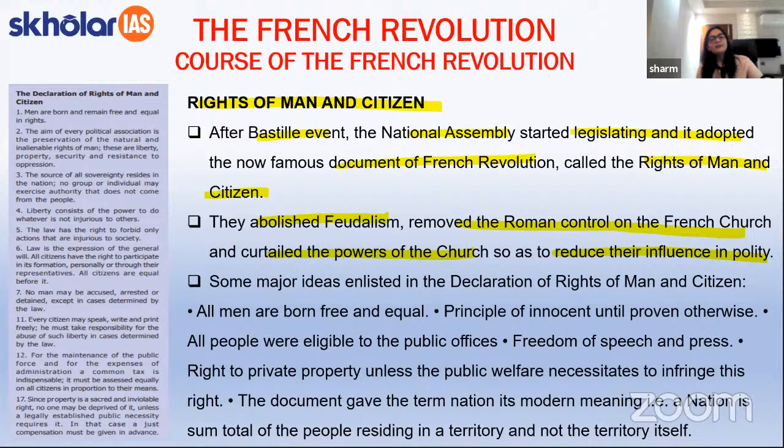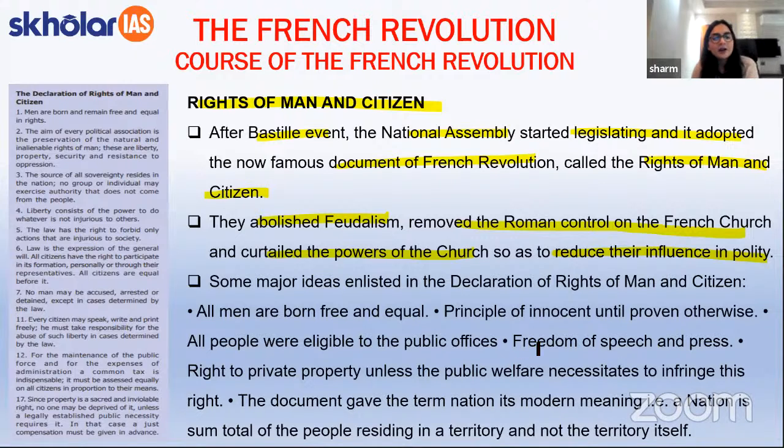Feudalism is pertaining to the landowner and his rights and his dominance over the people who do not own land. Okay, so abolition of feudalism is something that happened as a part of the rights of man and citizen, and also the control of the clergy or the church on the people was something that was curtailed.